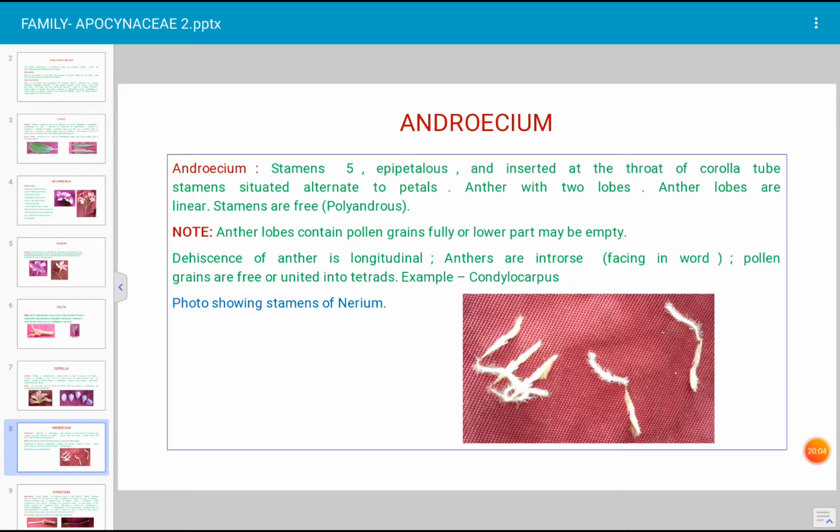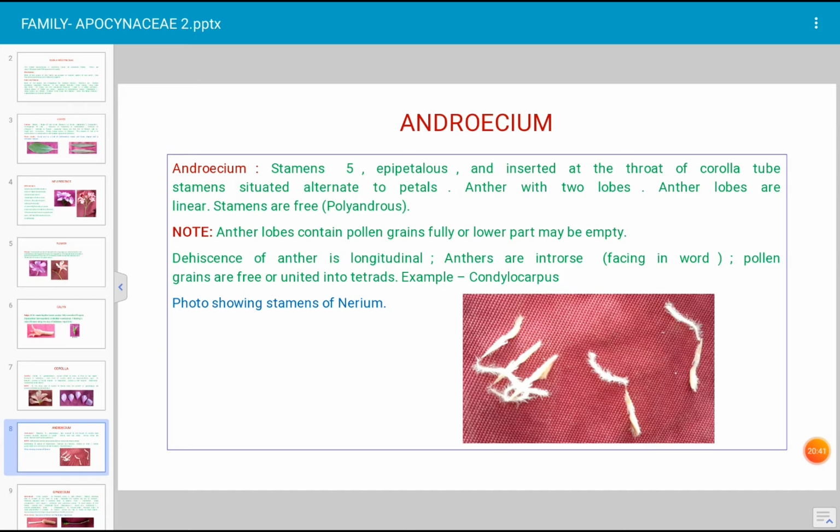Dehiscence means what? After complete development and maturity of pollen grains inside the anther, the lobe gets split open to release the pollen grains. The splitting open or breaking of the anther is called dehiscence. In taxonomic language this term is used, dehiscence of the anther. And when it occurs by formation of a longitudinal slit, then the dehiscence is longitudinal. Longitudinal dehiscence occurs in the anthers of several plants of the Apocynaceae family.